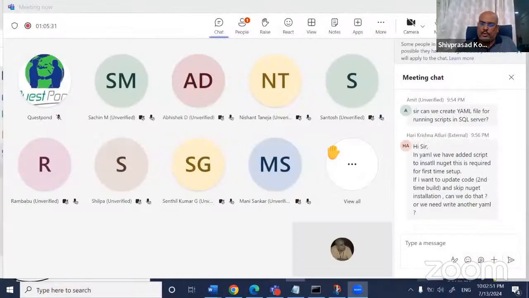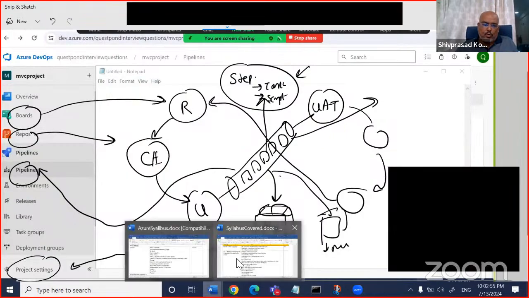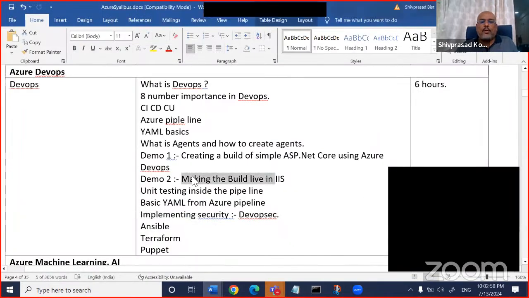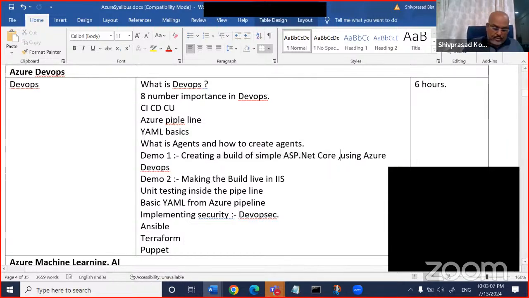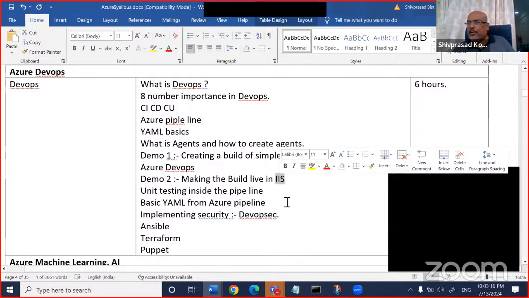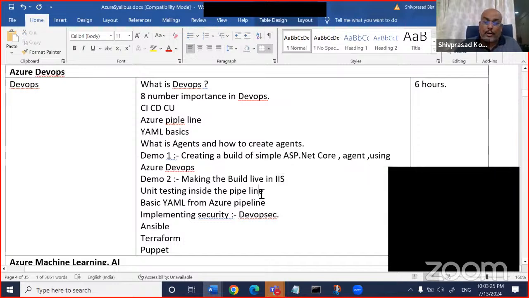And tomorrow's session, this is my goal. We will check in the ASP.NET Core application. Today we did not do it. We will create an offline agent, and this agent will create a build into IIS and make the project live. And we'll do a full CI/CD. Meaning, you change code from here, the build starts and IIS will refresh. That kind of thing we'll do. I don't know if this will happen tomorrow; we'll finish this practical either then, the day after, or the next lecture. But we'll definitely at least do the build by using a local agent tomorrow, right?